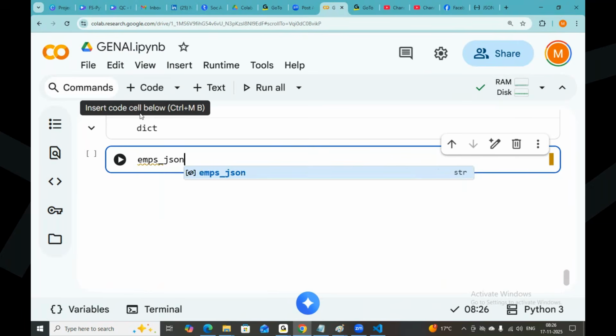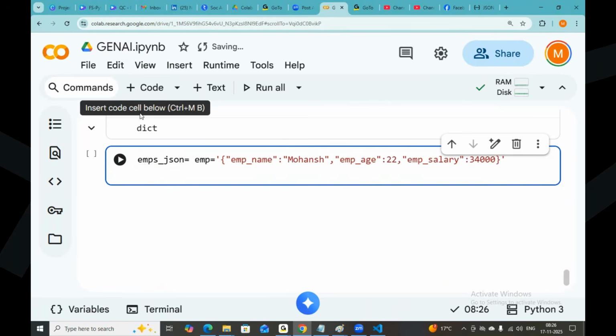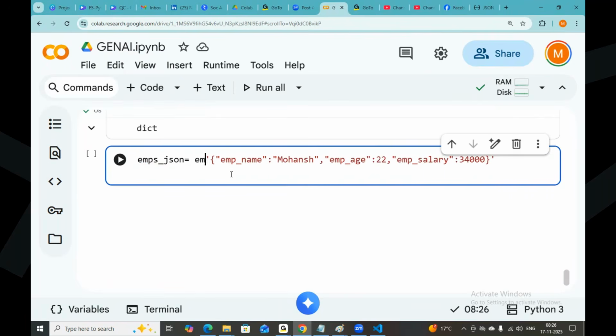Employees JSON. Here I want to take an array. Array means what? A collection of values, right? This is my first object, first employee.